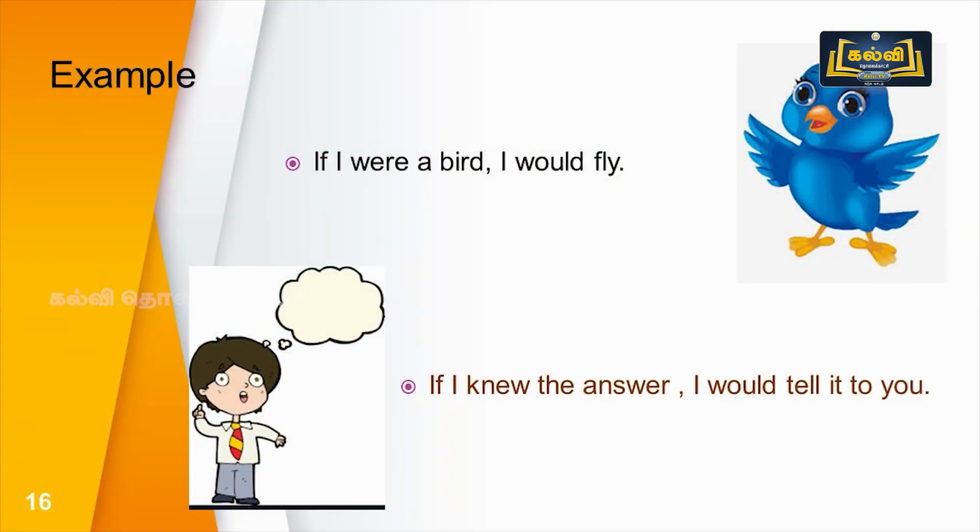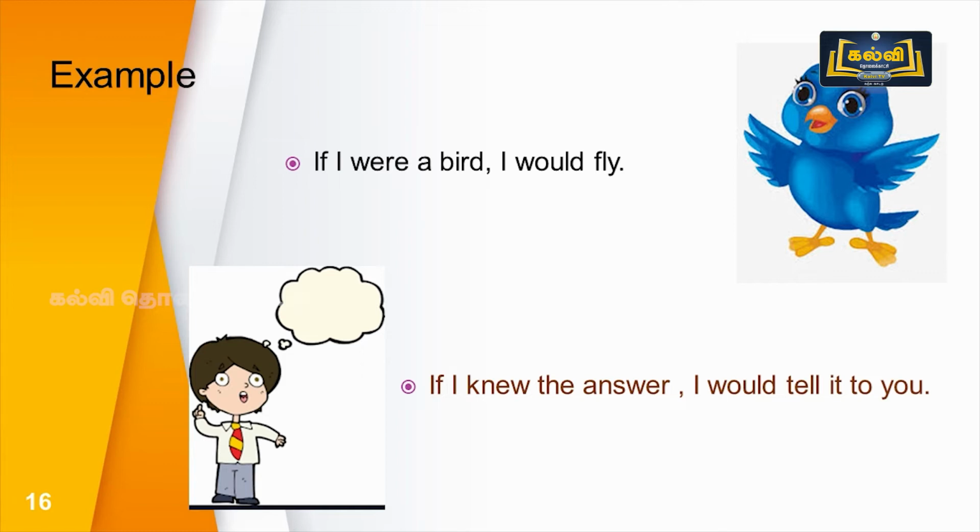You would answer, if I were a bird, I would fly. I would fly all over the world. If I were a bird, I would be very happy. Like that, you will answer. So these are improbable conditions.